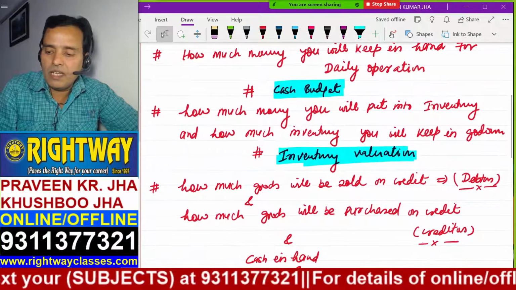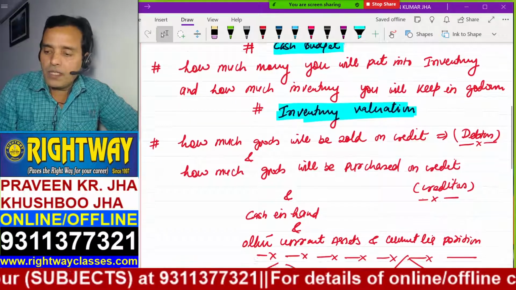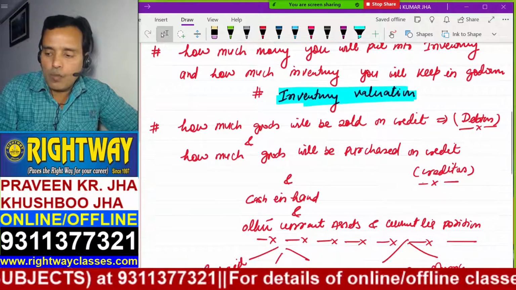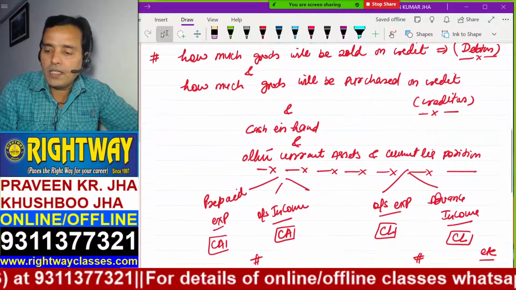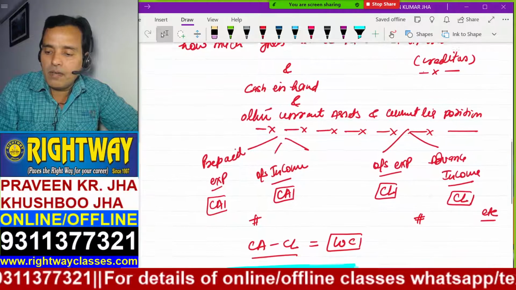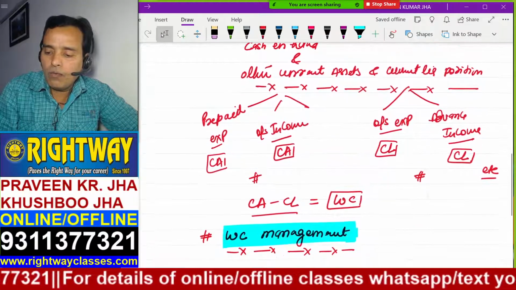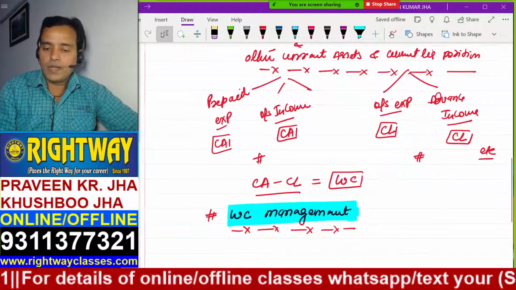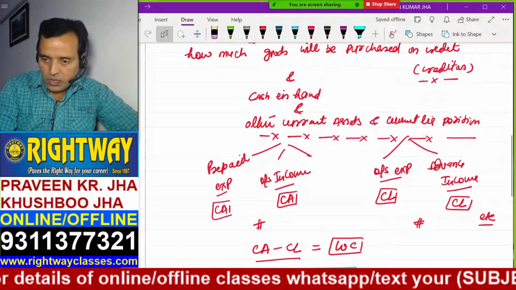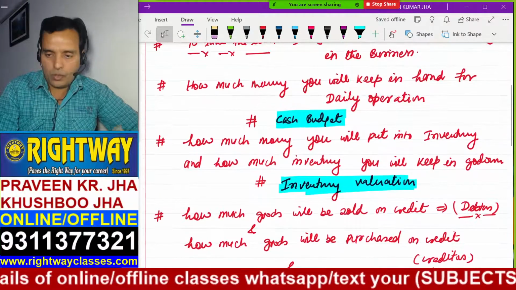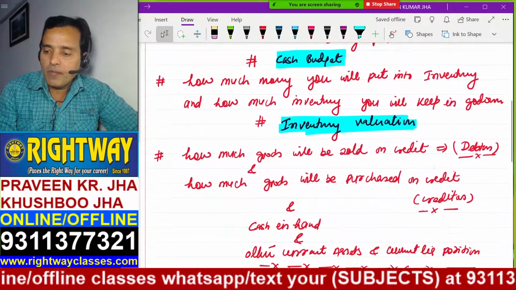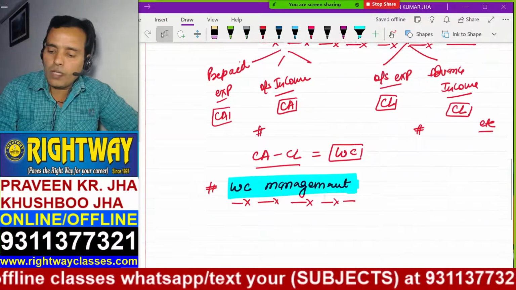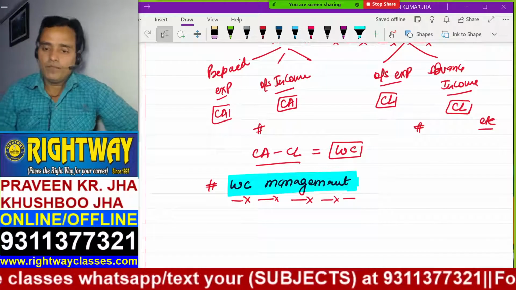That is inventory valuations. How much credit sales and how much credit purchase. That is debtors and creditors. How much cash in hand. Other current assets and current liabilities all together is called what? Working capital management. Understand? So three types of management we have discussed so far, which we have introduced before you: cash budget, inventory valuations, and then working capital management.